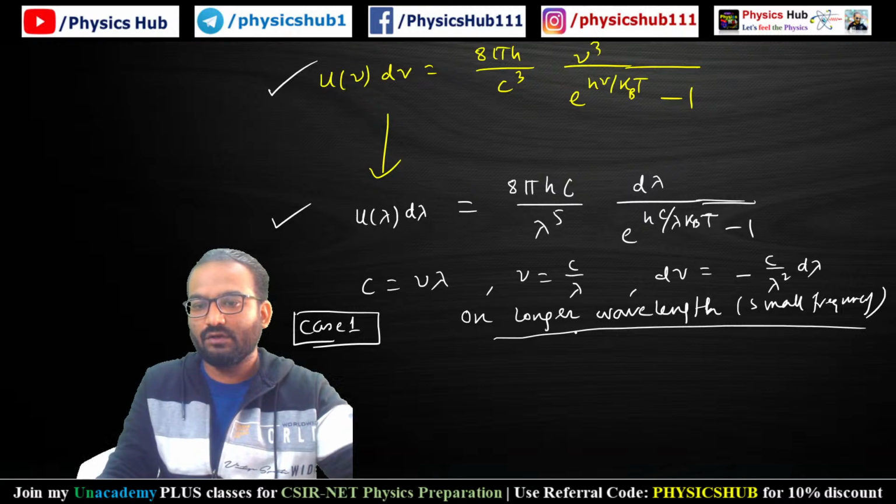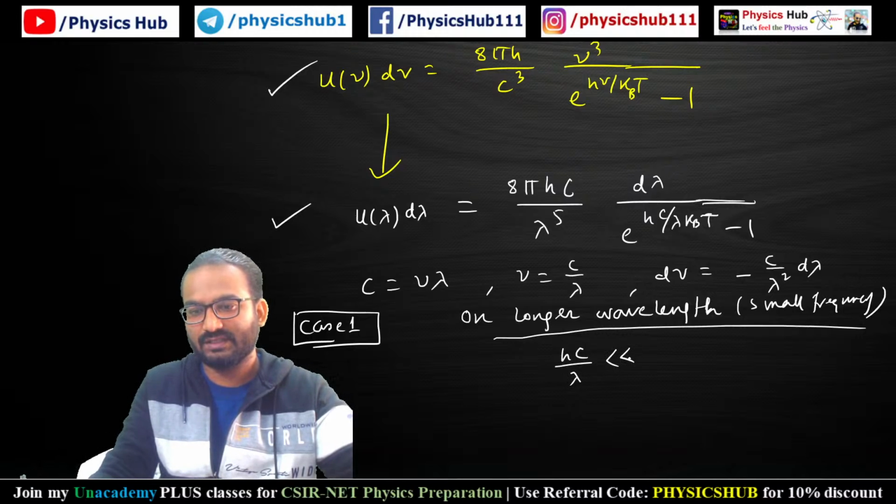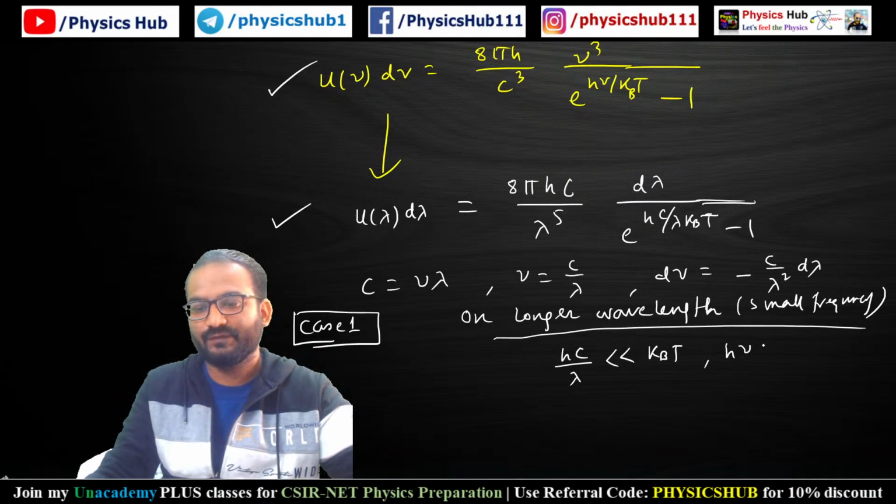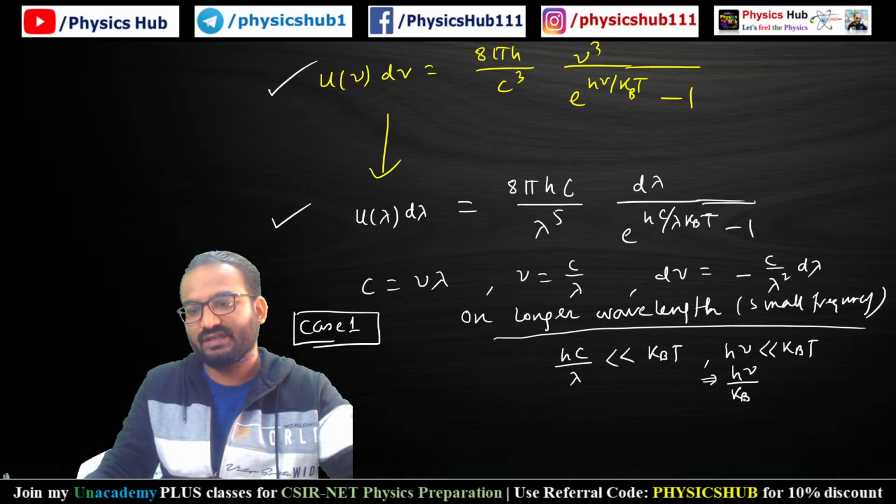Longer wavelength means hc by lambda is much less than kBT, so h nu is much less than kBT, or h nu by kBT is much less than 1.